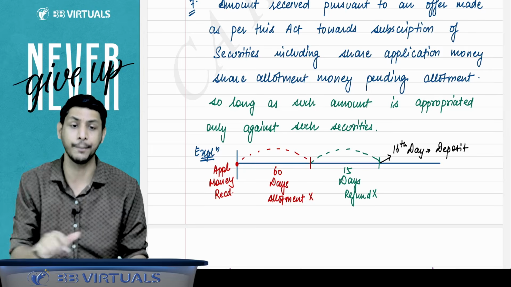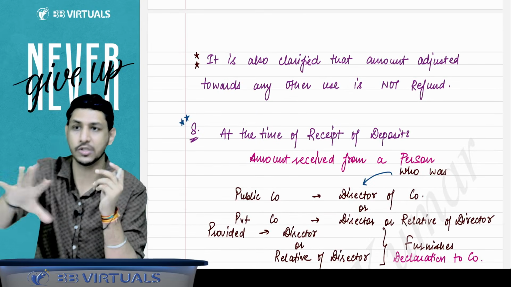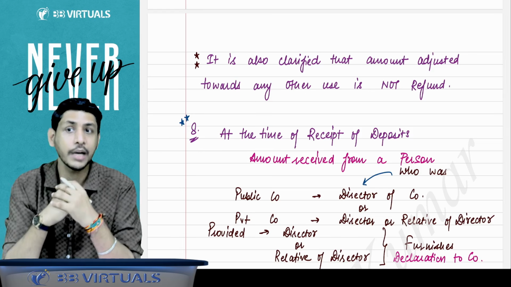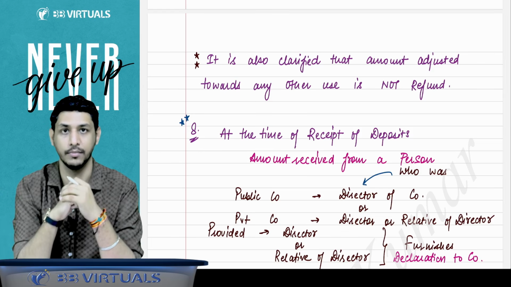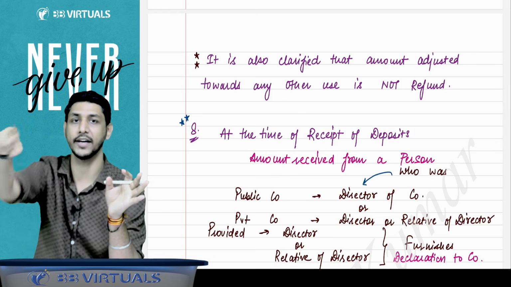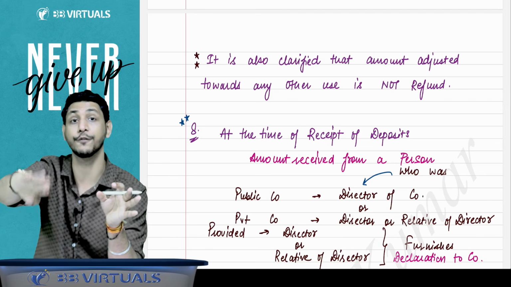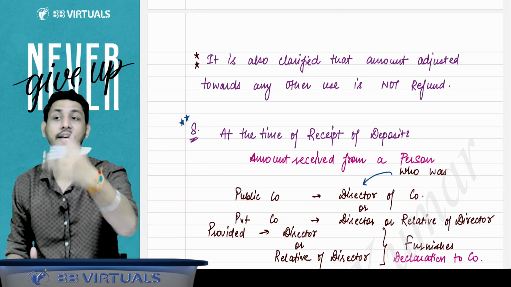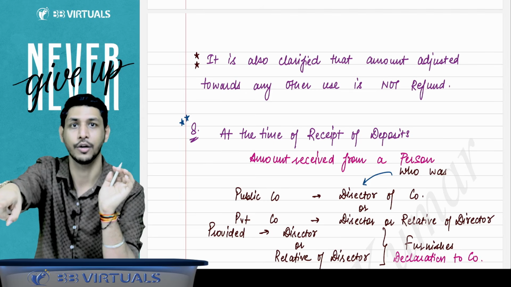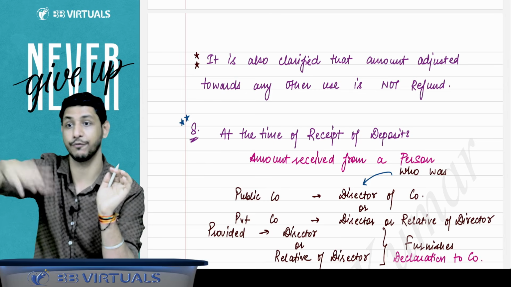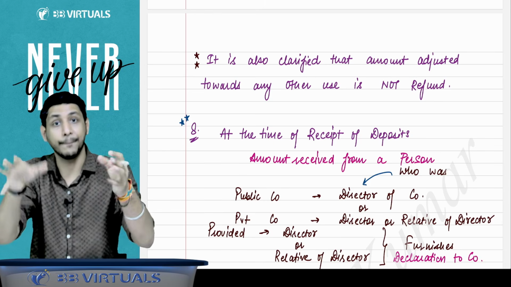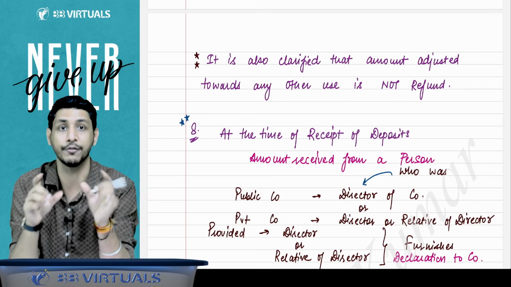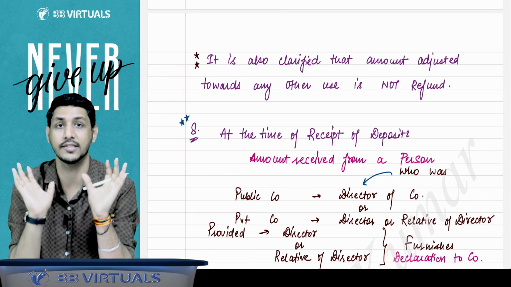But there is a very important explanation here. Suppose there is some person who has given you the amount of application money, right? But you have not allotted the securities to him. So as per the law, you must have refunded the amount to him within a period of 60 days, and within a period of 15 days from the expiry of 60 days. But the company has not refunded. What the company has said to that person is, you are our customer also. We are required to recover 1500 rupees from you. And the company has settled that amount from that amount. Whether it will be considered as a refund? No, it will not be considered as a refund.